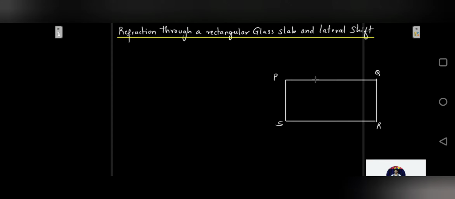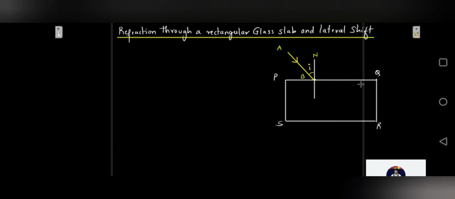I select a point over here. At this point we are going to have a normal, and I'm going to make a light ray incident over here like this. Let's say the name of the ray of light is AB. So this is going to be my normal, and it makes an angle of incidence.